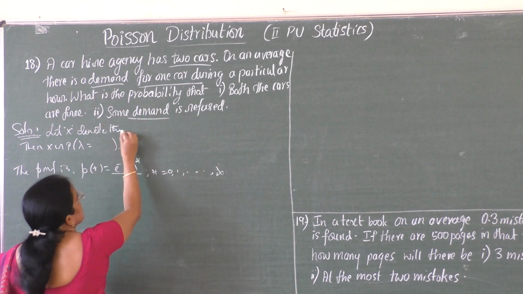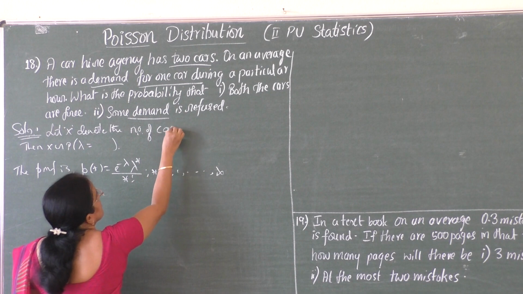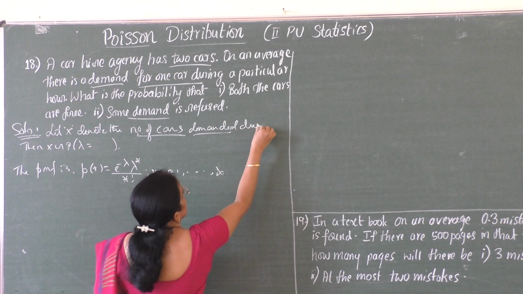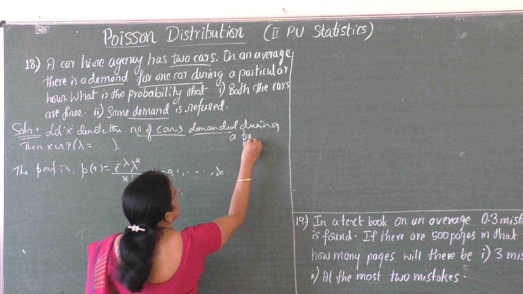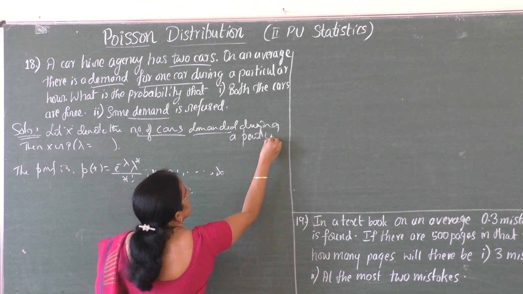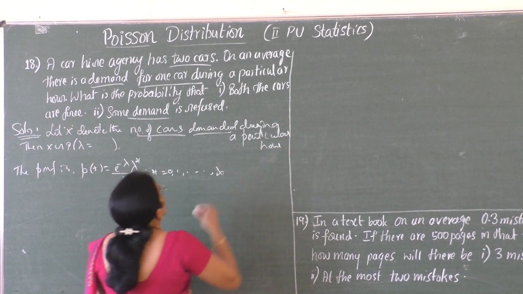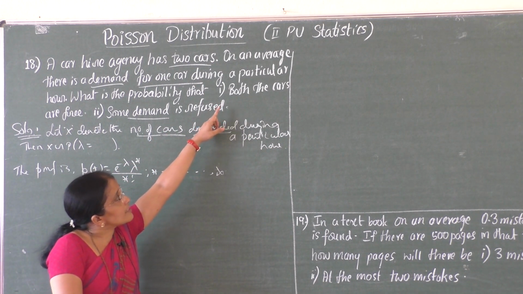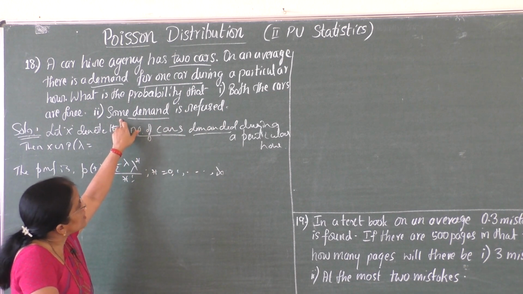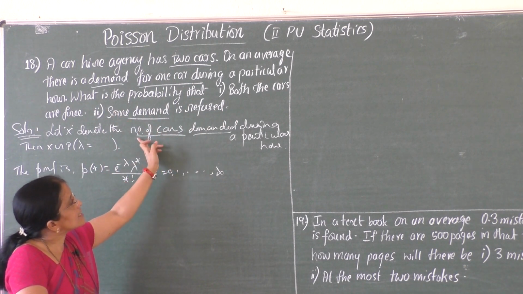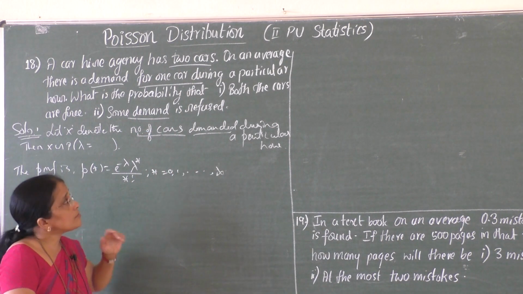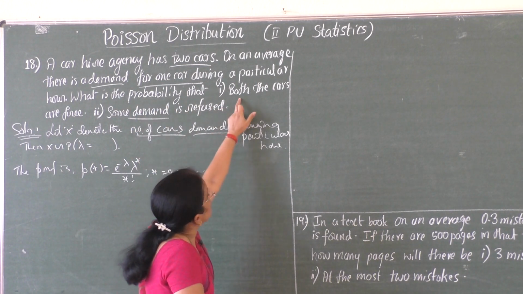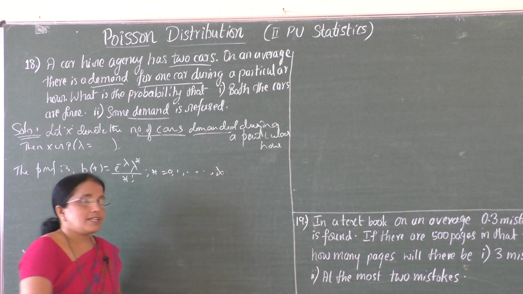So while solving the two questions, while finding the probabilities, we have to consider X as the number of cars demanded. In terms of that, we have to decide what to write while finding the probability that both the cars are free.